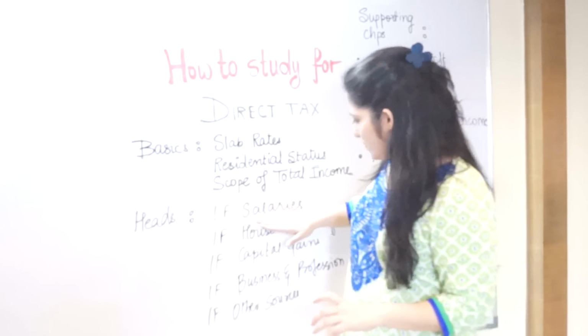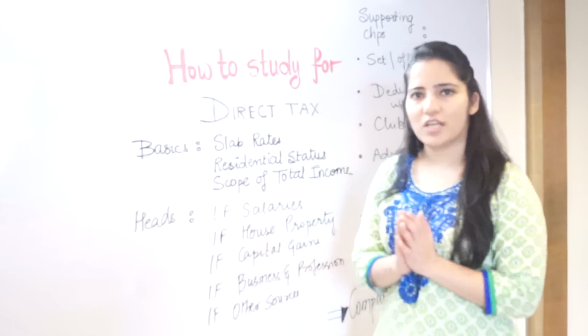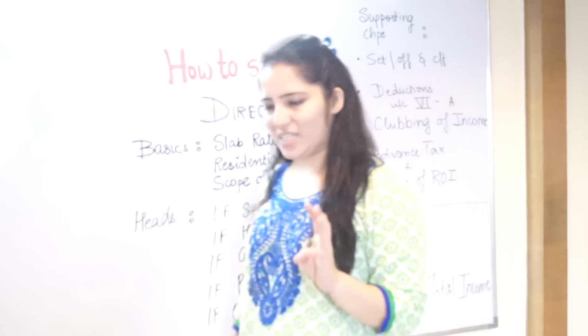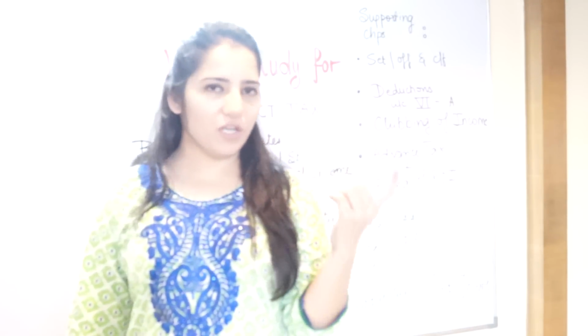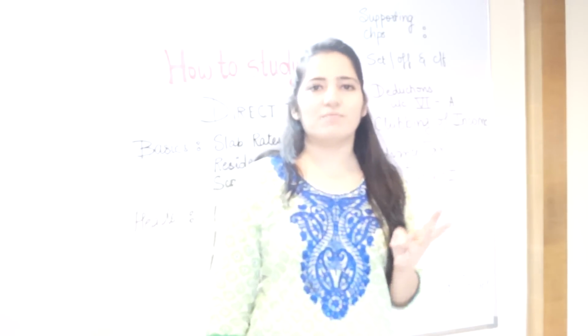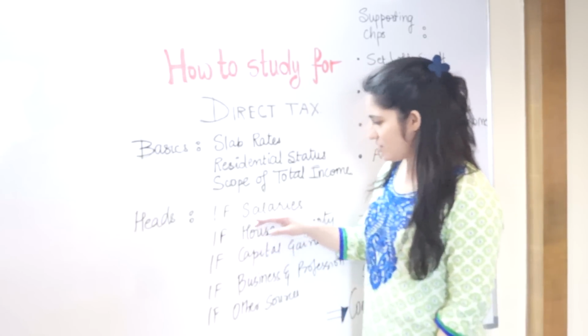So accordingly, always start with income from house property. House property revision should take about 2 hours of your time, not more than that. House property has basically 3 or 4 concepts: your computation of income, your pre-construction interest concept, concept of vacancy, and your section 24 deductions. Once you're done with this, jump to salary.